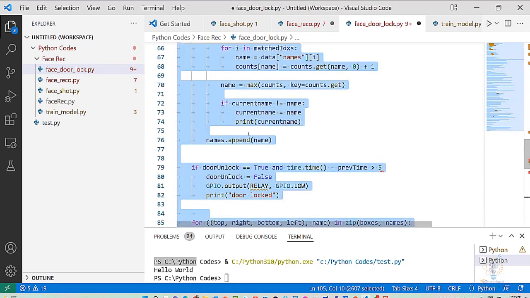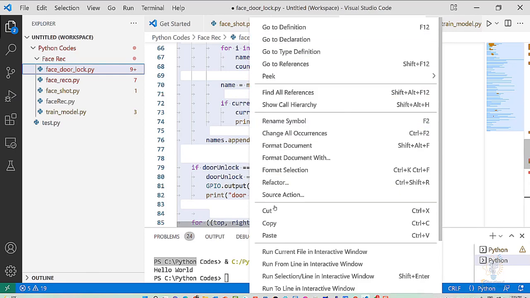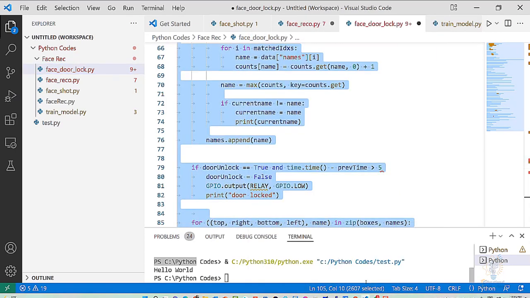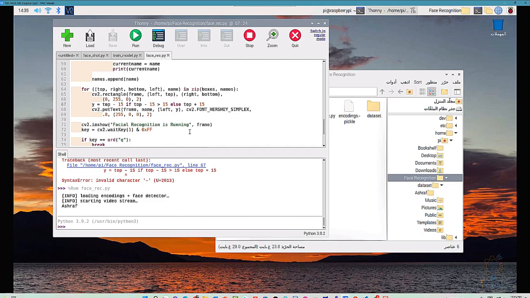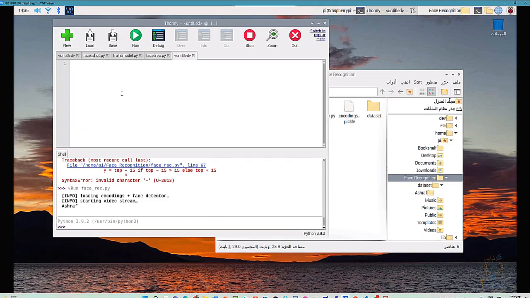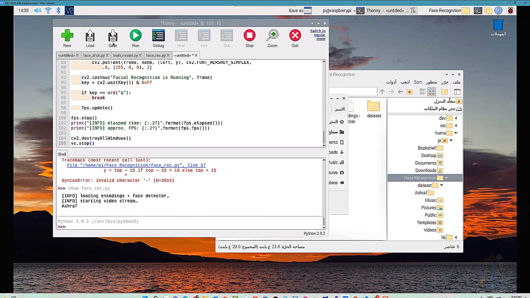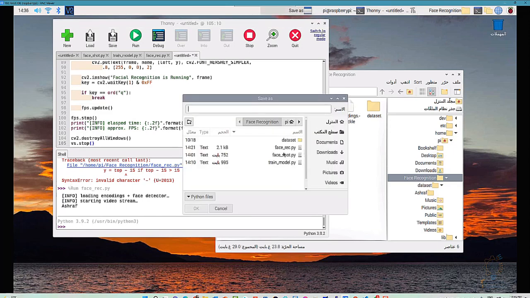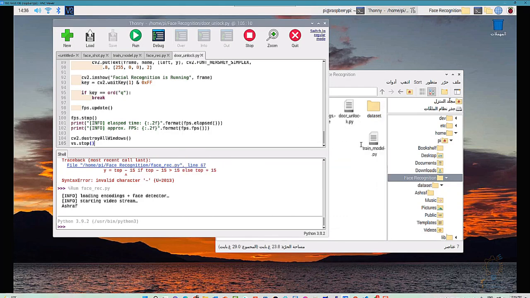Now, let's copy the code and see if we have any problems or errors. Let's go to the VNC and create a new file, paste the code, and save it in the same folder. Let's call it door_unlock.py. Now we can run it from here, or we can run it using the command window.